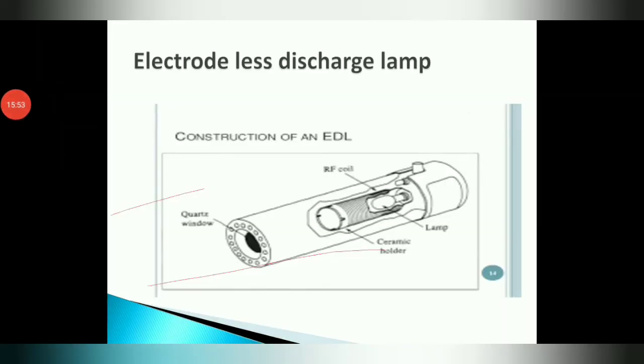So let us see the next radiation source, which is the electrodeless discharge lamp. Electrodeless discharge lamps are next in number to the hollow cathode lamp in AAS. It consists of an evacuated tube. In this tube, the metal of interest is placed, means the metal which we are going to analyze gets placed into that evacuated tube.